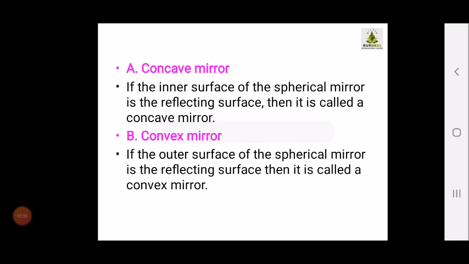Depending upon the types of mirror, they are used for different purposes, which we will study in the upcoming videos. Till then, children, please watch the videos twice or thrice, read the lesson, and revise the previous points also, so that your concepts become more clear.